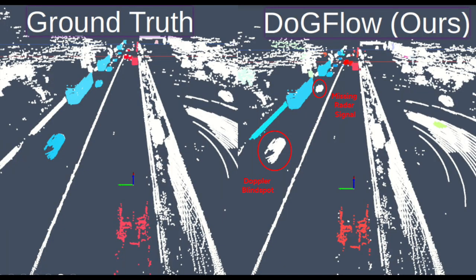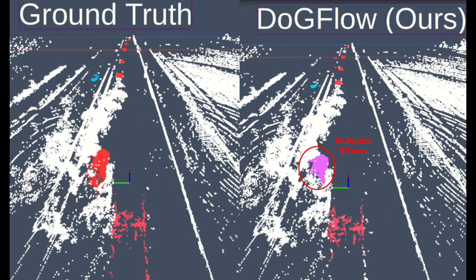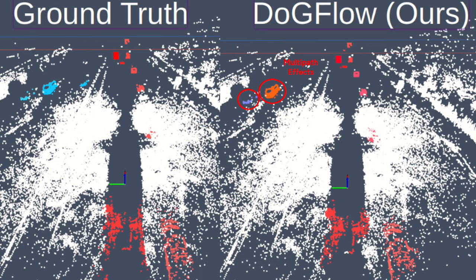As a limitation, DoGFlow produces noisy predictions in regions with Doppler blind spots or multipath effects, which can be observed here for vehicles on the left of the ego vehicle.